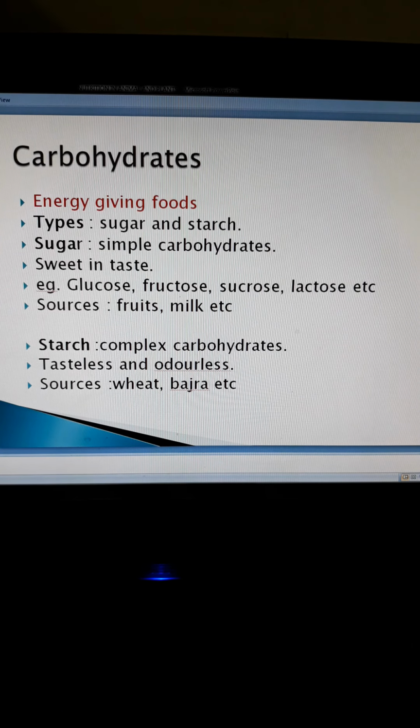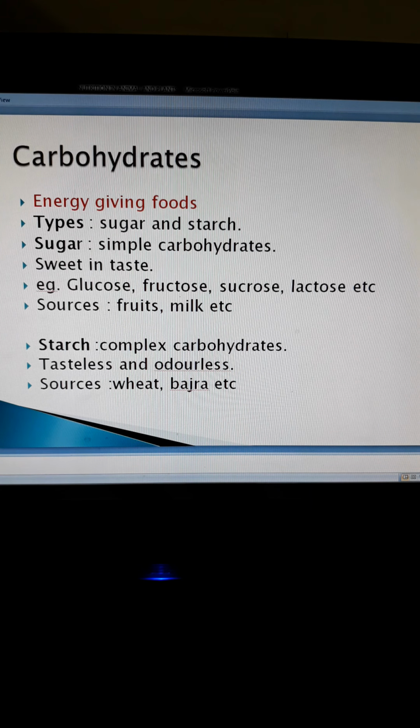Now we will learn about the nutrients one by one. First nutrient is carbohydrates. Carbohydrates are the main source of energy, therefore they are called energy giving foods.